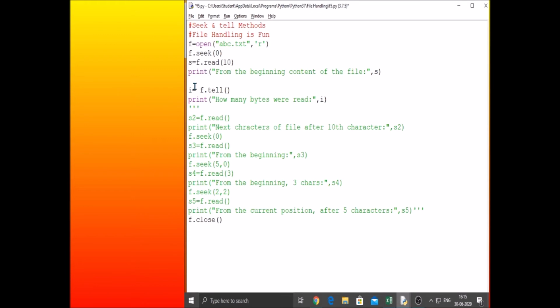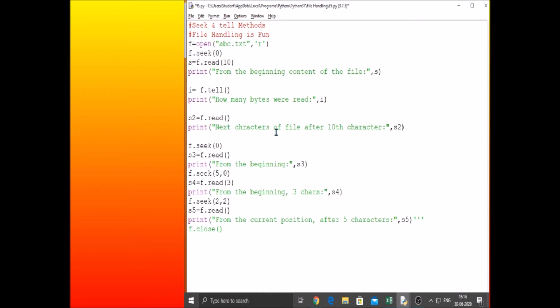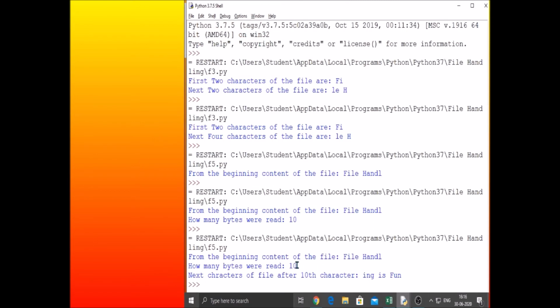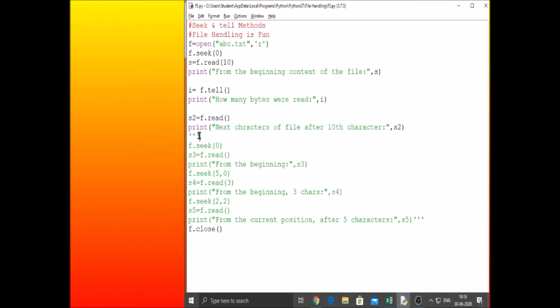Now let us see, after that, if I read some more. If you are reading from that position and you don't pass any parameter to read, it will read up to the end of the file. See, reading till the end of file. Now you can see that after "L", whatever is left, that entire content I am able to read by using read. Now, after reading, where is my cursor? We are at the end of the file.